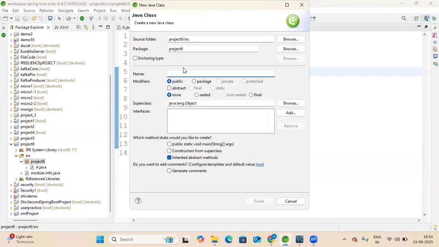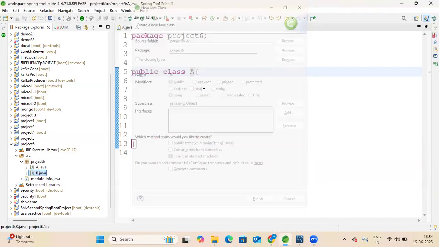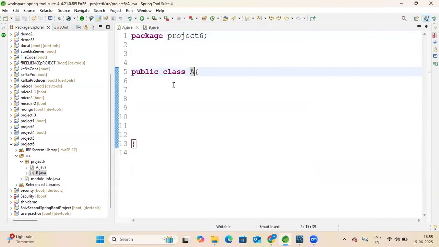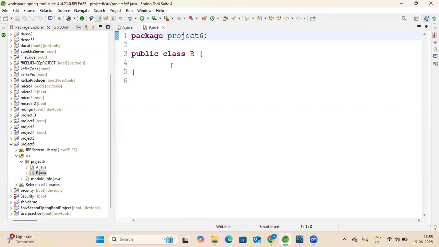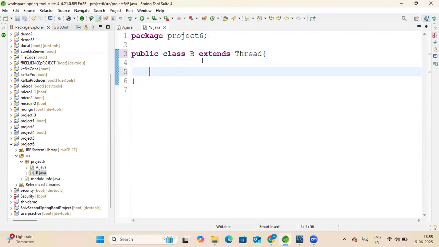Public class A, public class B. Now this public class B extends the Thread class. Then one variable, int total, currently total is 0.